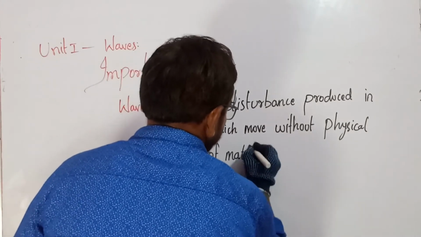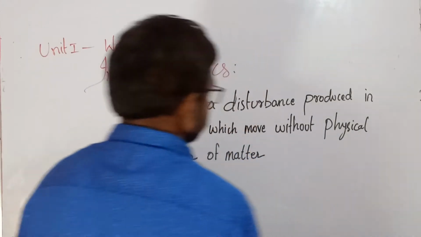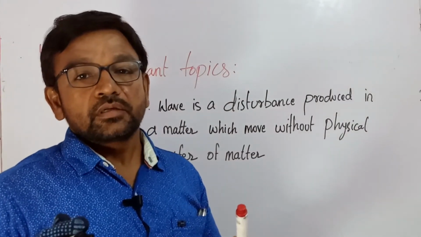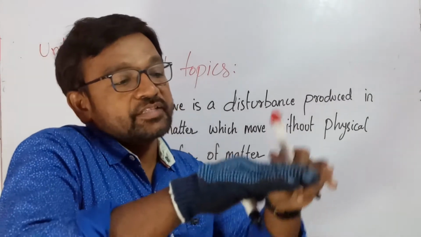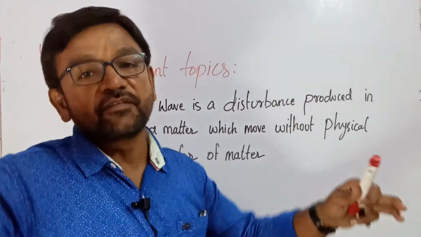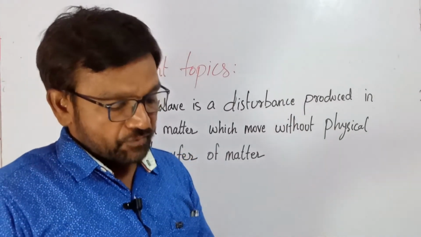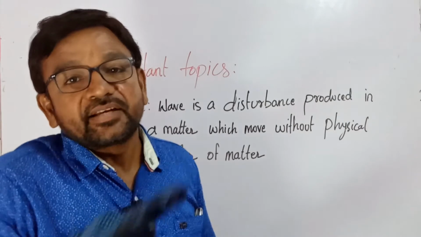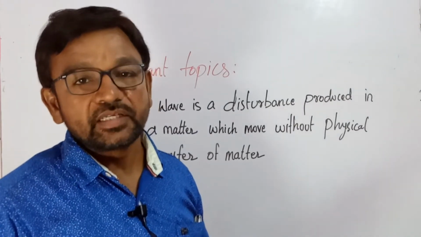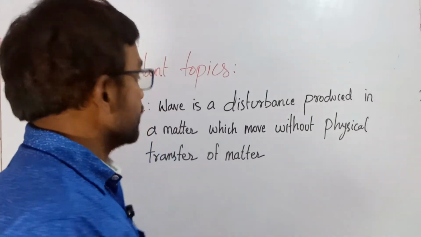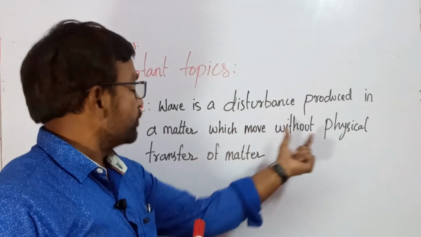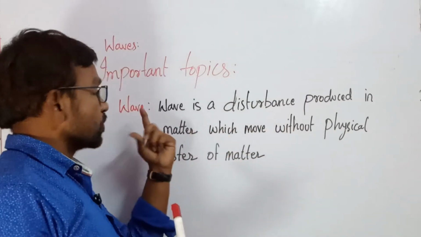Physical transfer of matter means it moves, but it is only appearing as if it is moving. Only energy of the particles is moving, but the matter is not moving. Particles are not moving in the matter, only the energy is moving. So a wave is a disturbance produced in a matter which moves without physical transfer of matter is known as a wave.